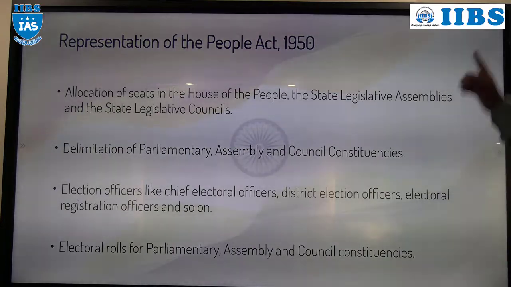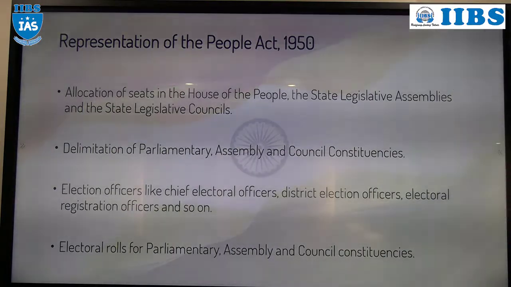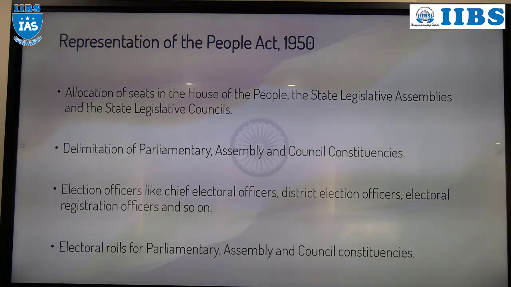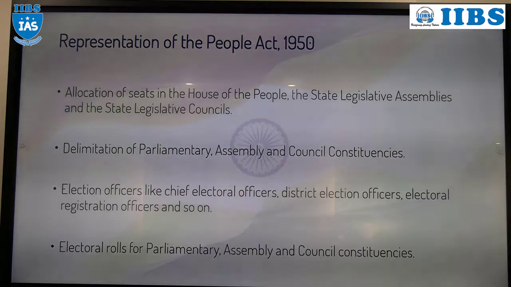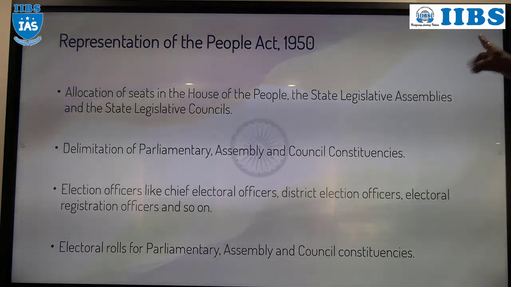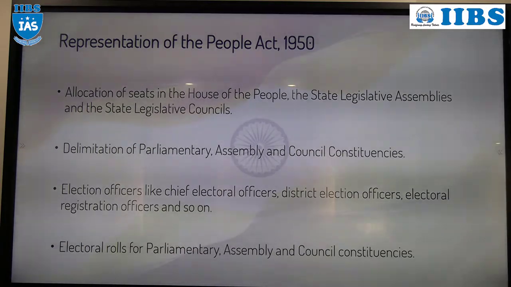First we will study 1950. Allocation of seats is there, no? Allocation: this state, this many seats; that state, that many seats. Karnataka is there. For Karnataka, this many are MP seats, this many are MLA seats, this many are MLC seats. That will be determined according to this Act. The seats will be allocated to the states based upon this Act, the RP Act 1950.